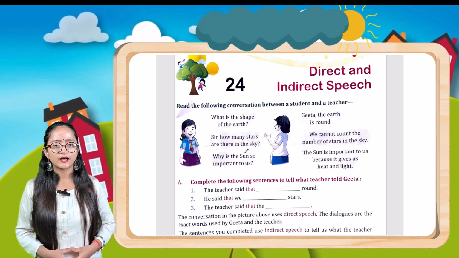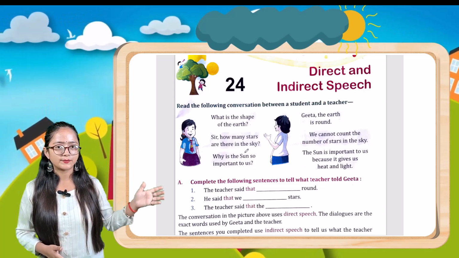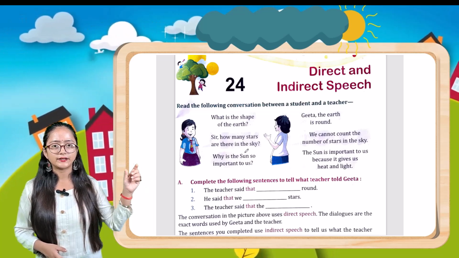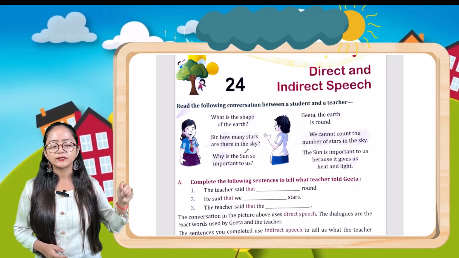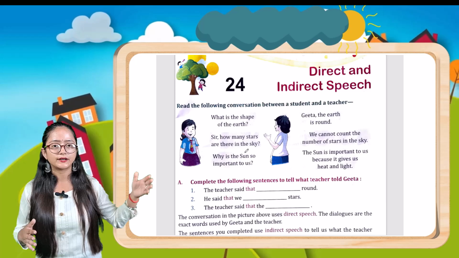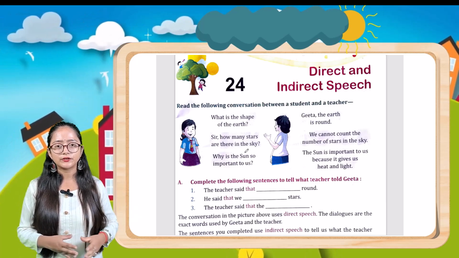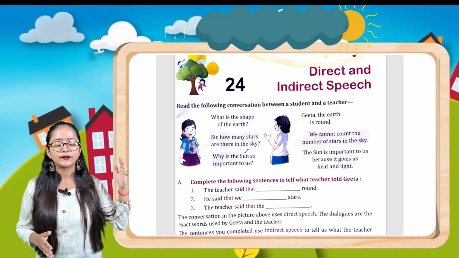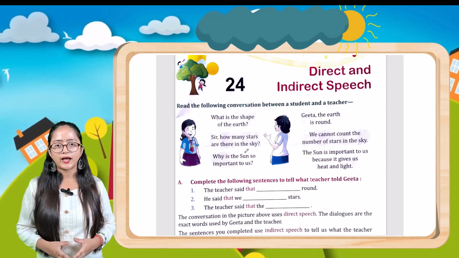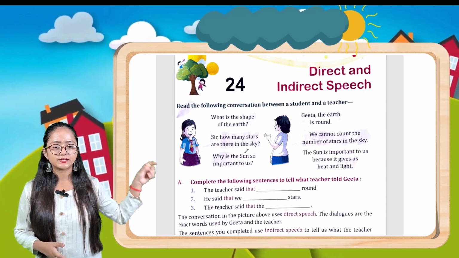So, in the earlier class, we learned about punctuations. And I hope you have done all the exercise part of that chapter, and also the paragraph writing on water using the correct punctuation marks, and also made the first letter the capital one. So now let's move into the new chapter, chapter 24, direct and indirect speech. This chapter is new for you as you have not studied it in the previous classes. So let's go deeply into this chapter.